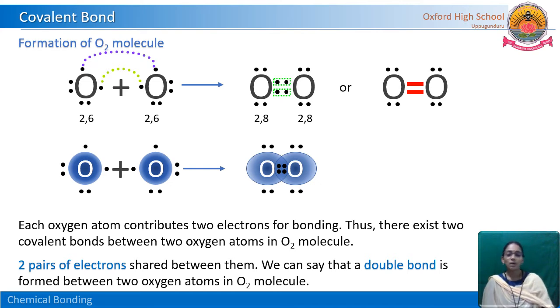In the fluorine molecule, we have seen that it is a single bond. Why? Because only 2 electrons, that means only 1 pair of electrons, are shared between 2 fluorine atoms. But here in the oxygen molecule, 2 pairs of electrons are shared. That's why it is a double bond. 2 covalent bonds is called a double bond.